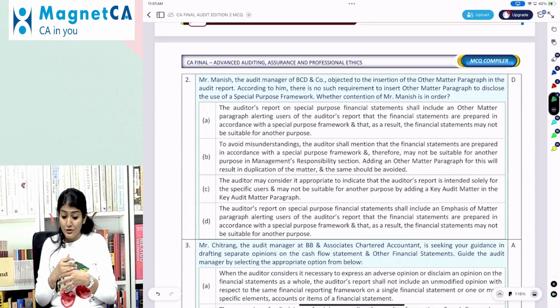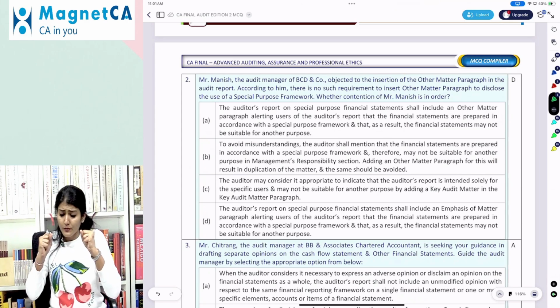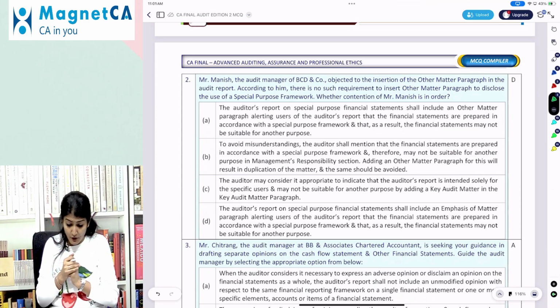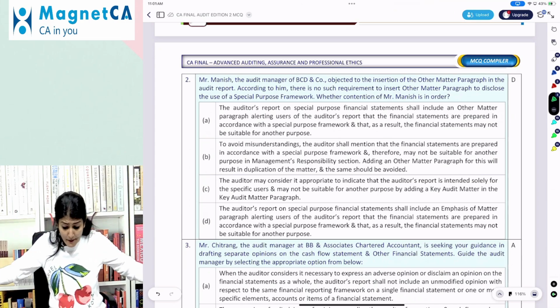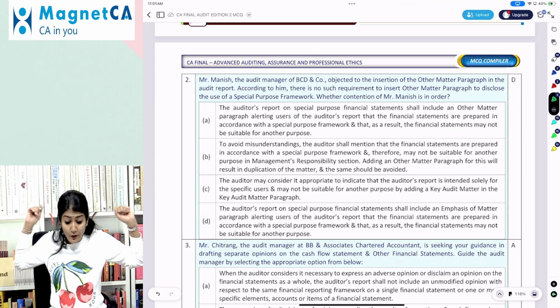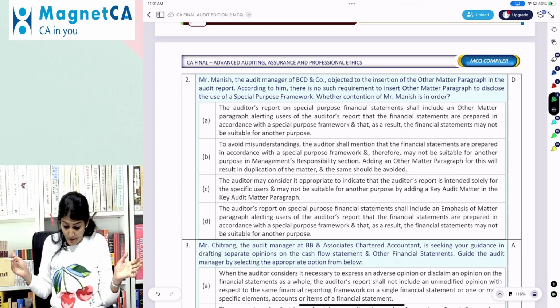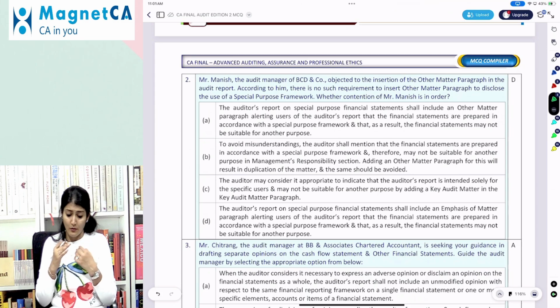Manish, the audit manager of BCD and company, objected to the insertion of the other matter paragraph. According to him, there is no such requirement to insert an other matter paragraph to disclose the use of a special purpose framework. Whether the contention of Manish is correct.